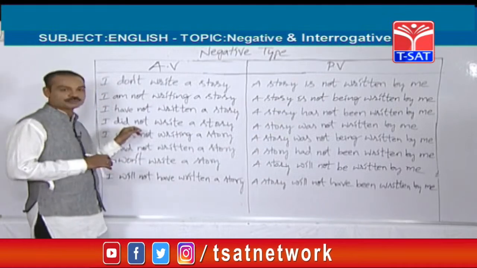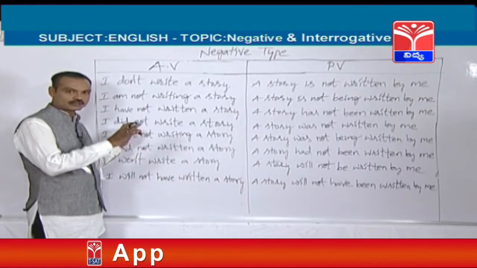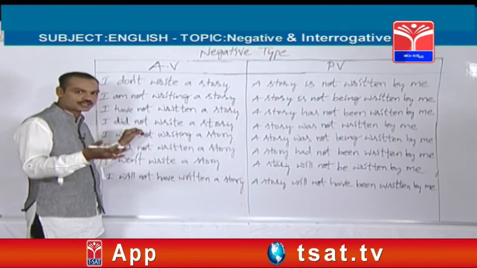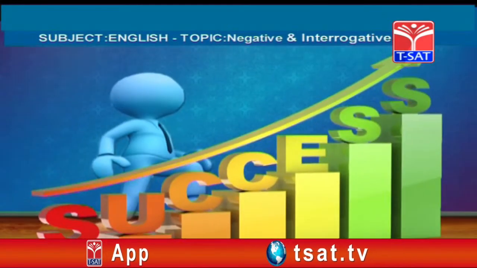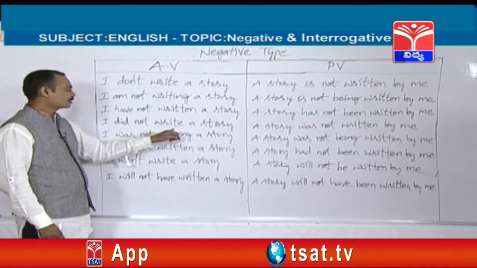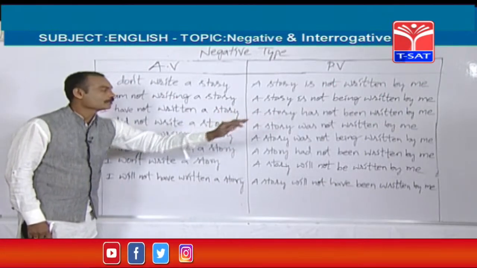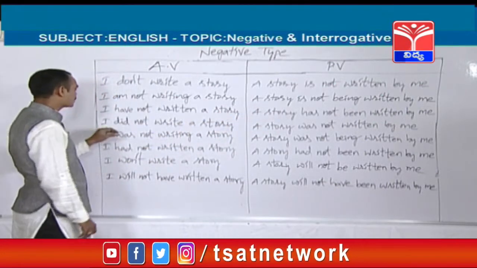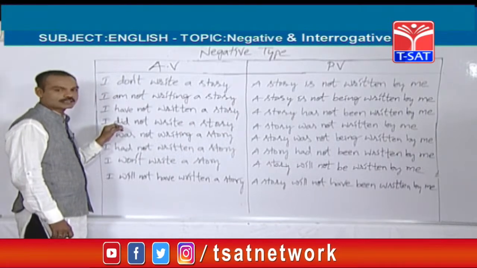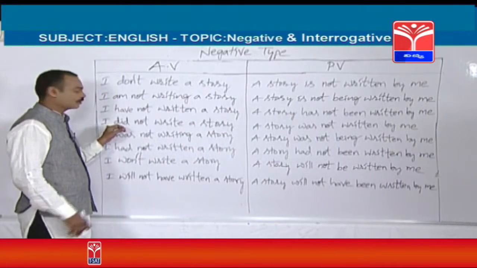Now we are going to change the subject with other subjects. Let's practice. Karthik did not write a story. A story was not written by Karthik. You can take any subject.